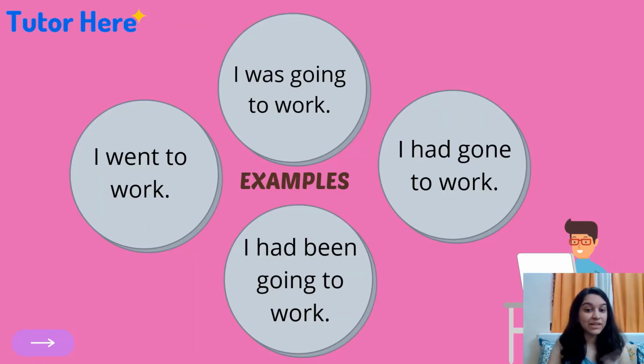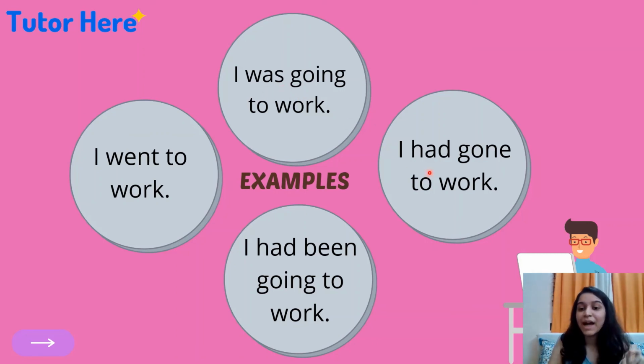So, we'll look at some examples now. First is, I went to work. Here the word went denotes that this is simple past tense. Second, I was going to work. Was going, which means the person has done this activity before, but then he was doing it continuously at that time. So this is past continuous tense.